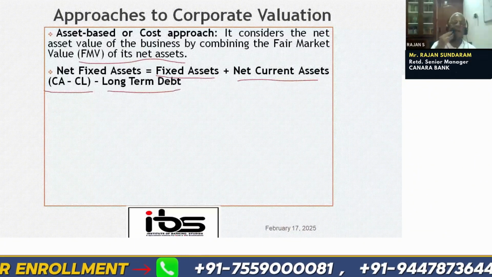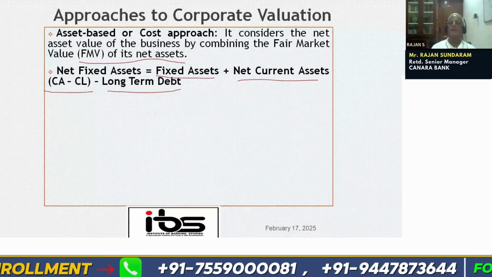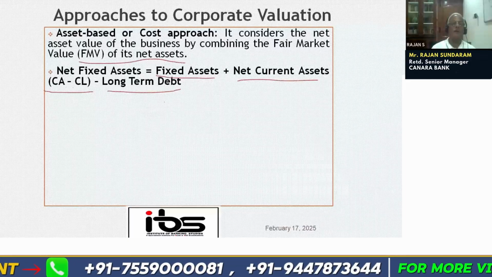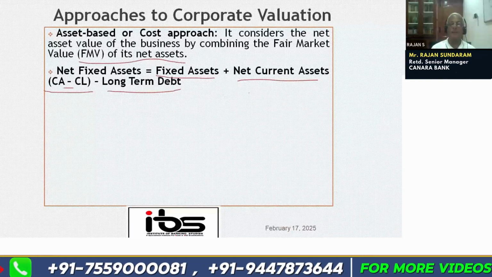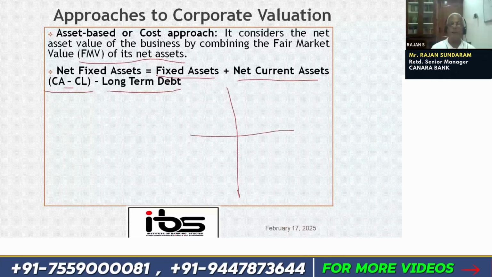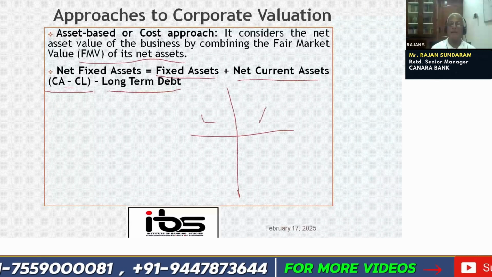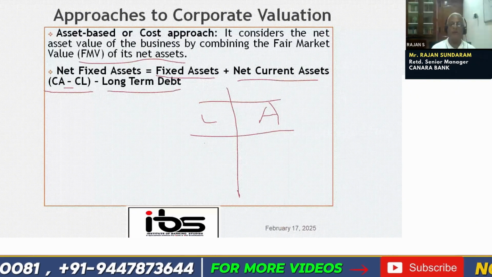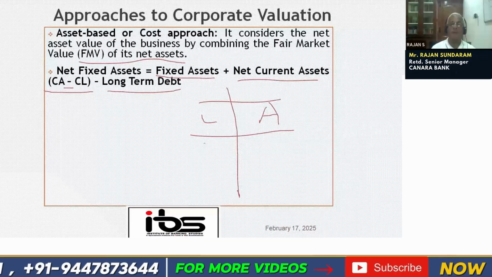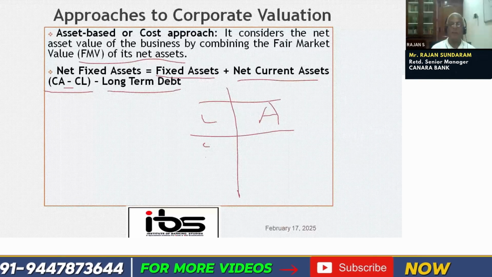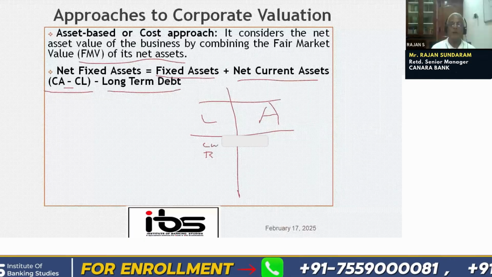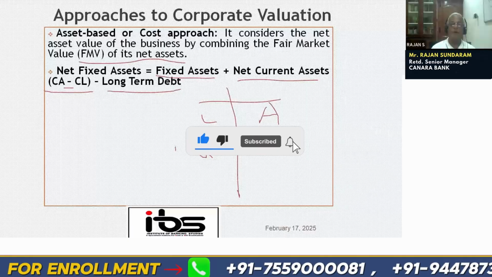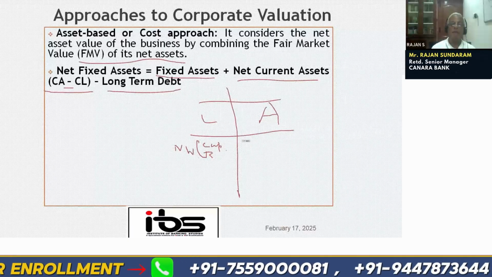We are taking the asset side, net fixed assets plus net current assets. We have taken current assets minus current liability. Suppose let us say this is the liability side and this is the asset side. In the liability side, we have capital, reserves, etc. This is called the net worth, capital free resource.